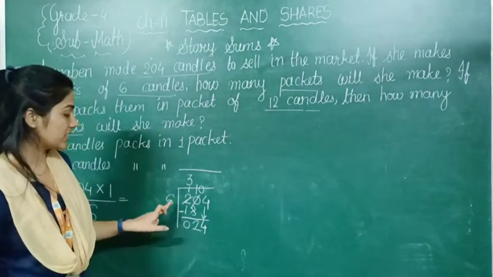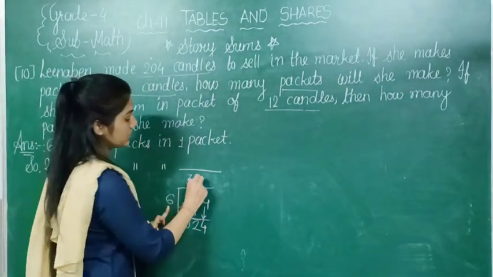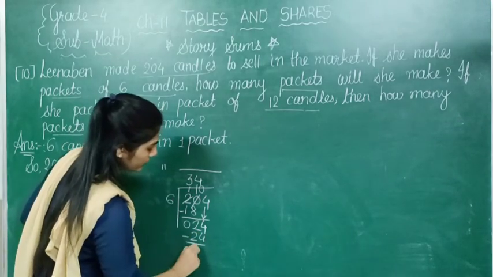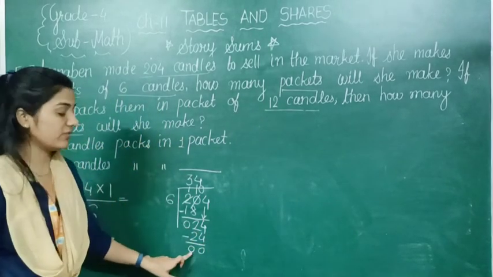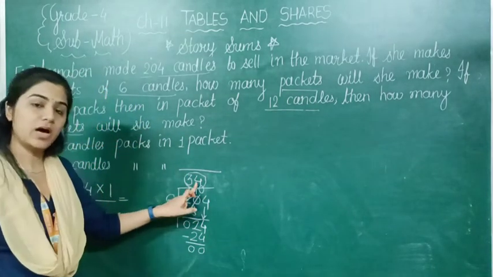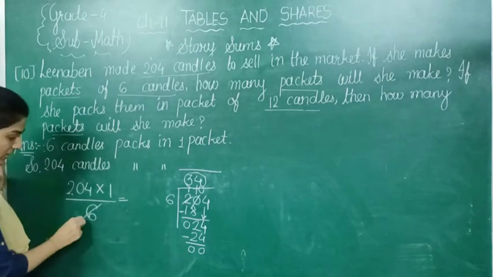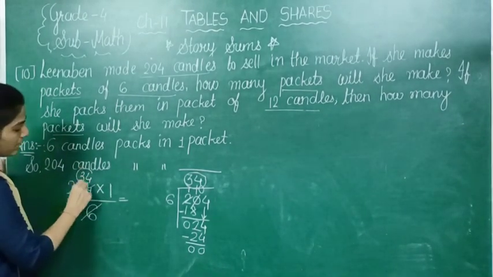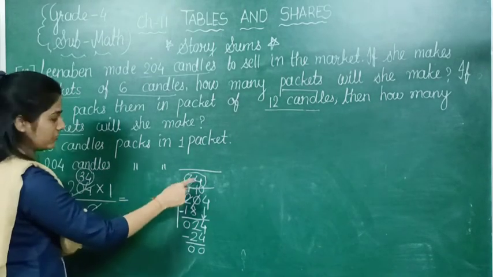Now 24 it is coming in table of 6 when 6 4s are 24. So 24 minus 24, 0, 0. That means 34 is our answer. So directly we can cut this 6 and we can put here 34 by looking from this division.